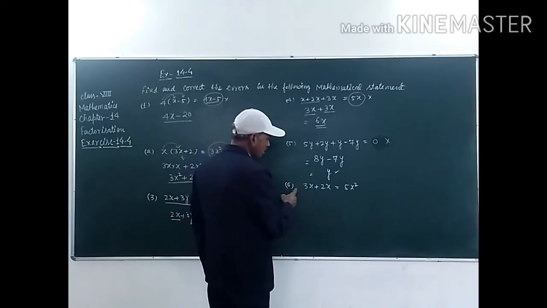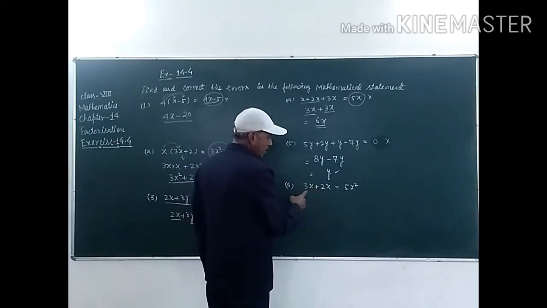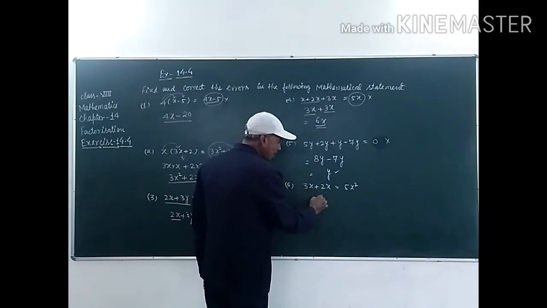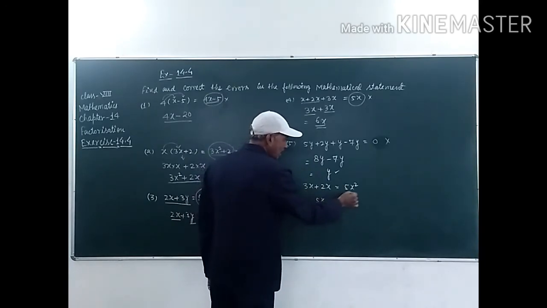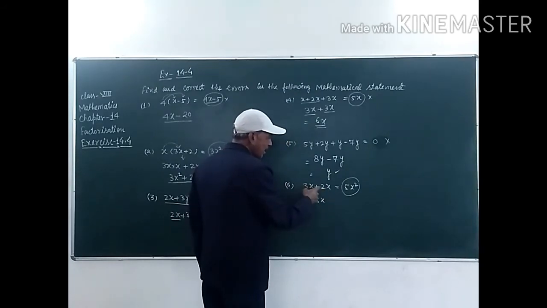And in this question number 6, student, 3x plus 2x. These are like terms, so we have to add these terms, student. 3x plus 2x, that will be 5x only, not 5x square, because x and x will be added.